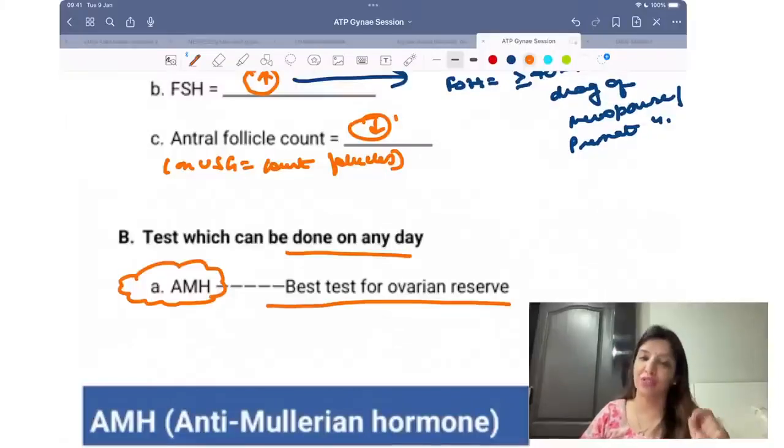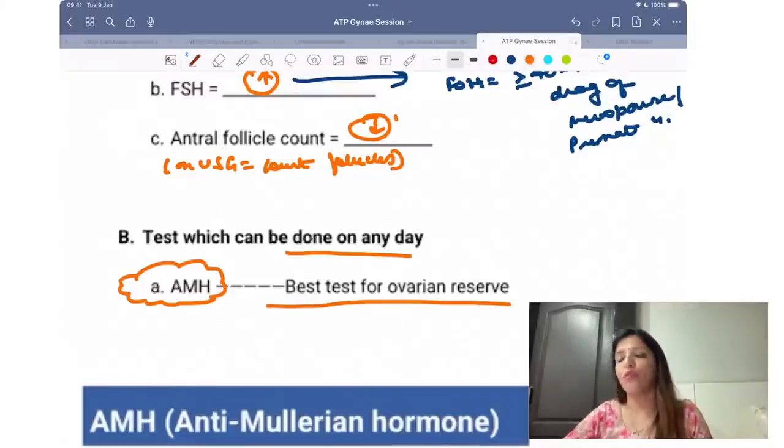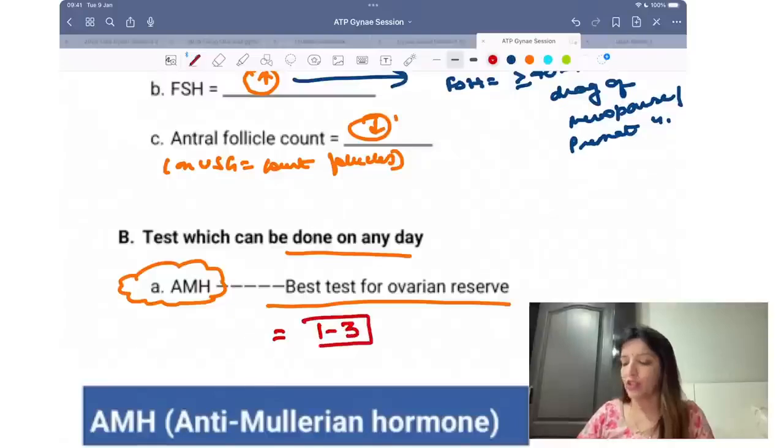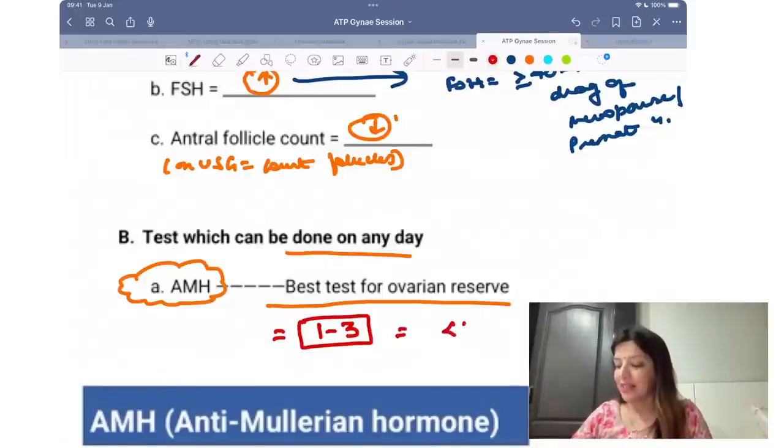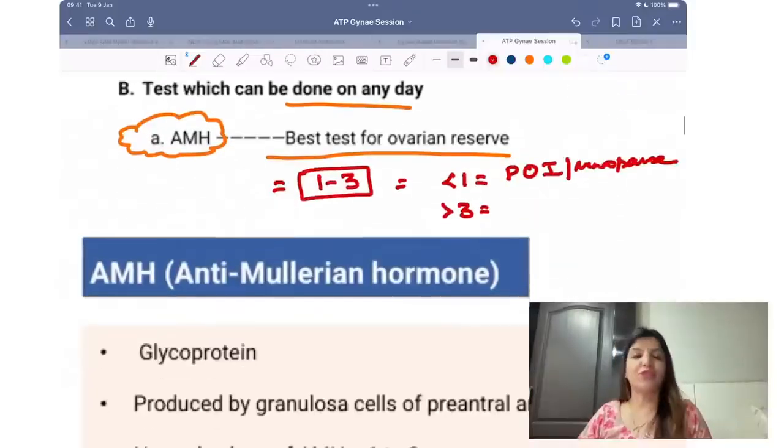Because anti-Mullerian hormone can be done on any day of the cycle, that is why it is the best test for ovarian reserve. Values of anti-Mullerian hormone, remember, are 1-3. Don't say 1, 2, 3. If it is less than 1, that indicates POI, that is menopause or premature menopause. If it is more than 3, it indicates PCOS.